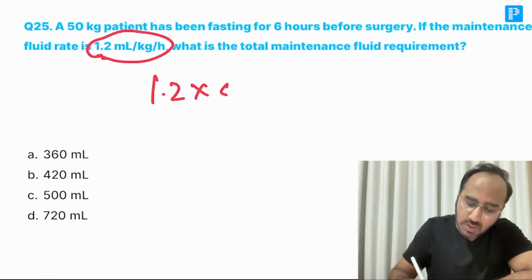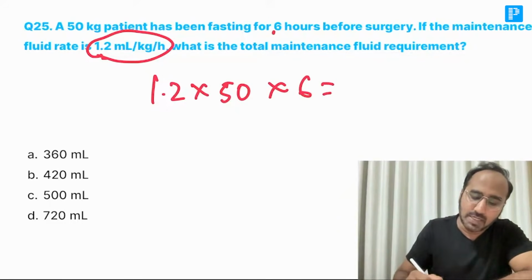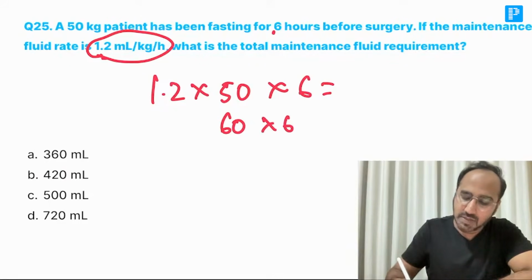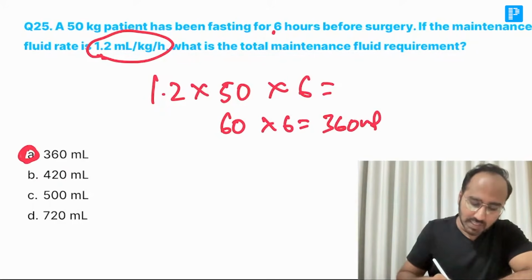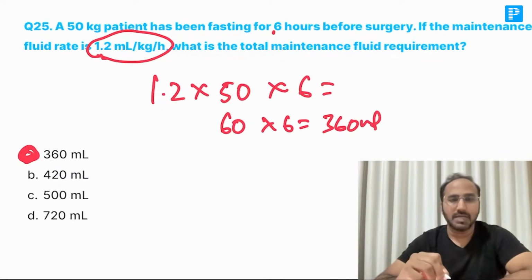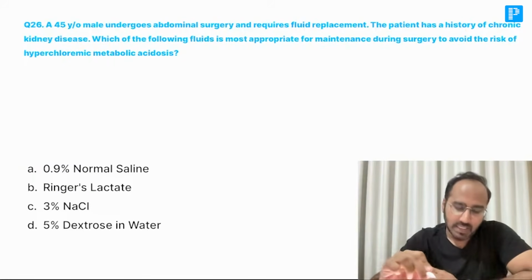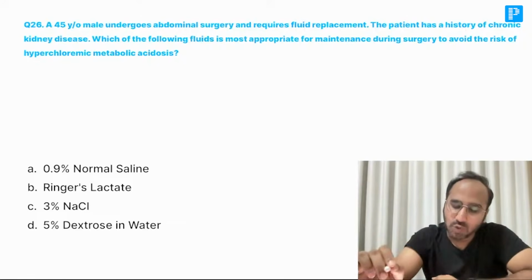1.2 into 50 into how many hours of fasting? 6 hours of fasting. 1.2 into 50 is equal to how much, guys? It is 60. And 60 into 6 is equal to 360 ml. So the answer is what, guys? 360 ml should be given.